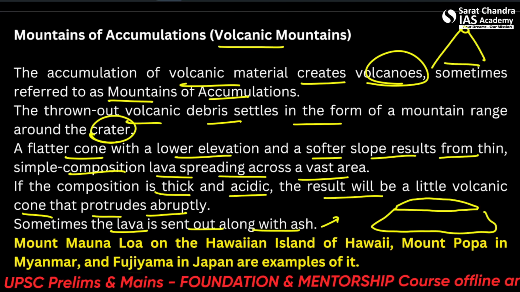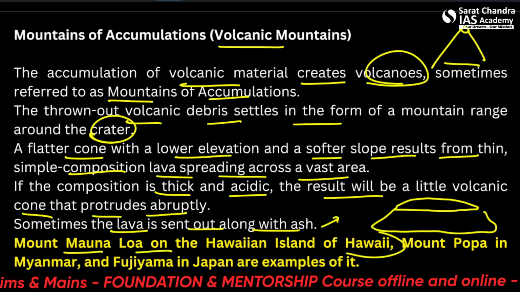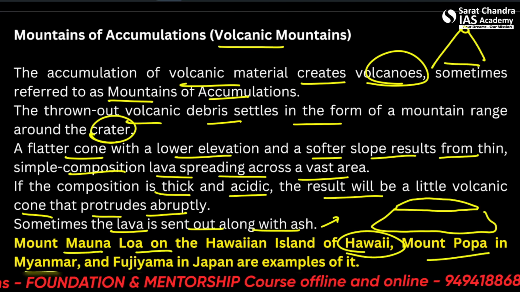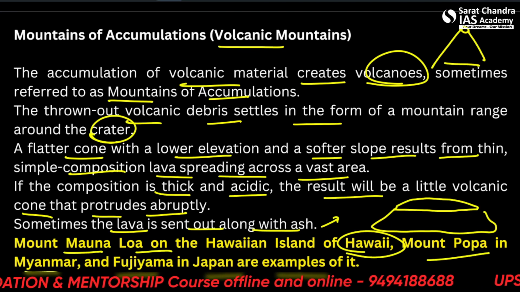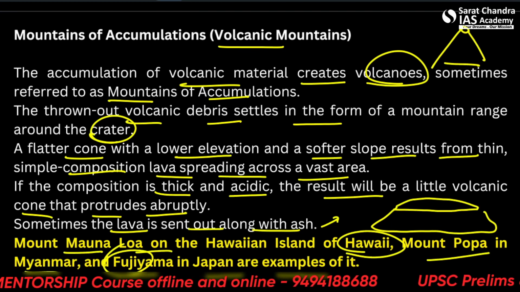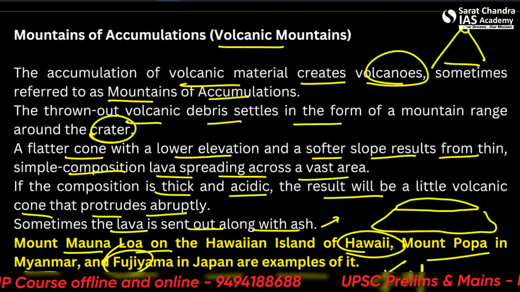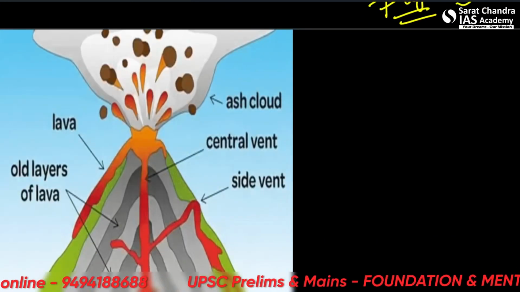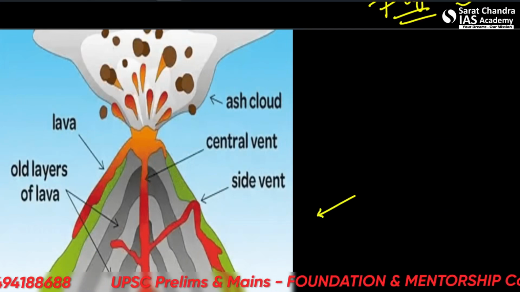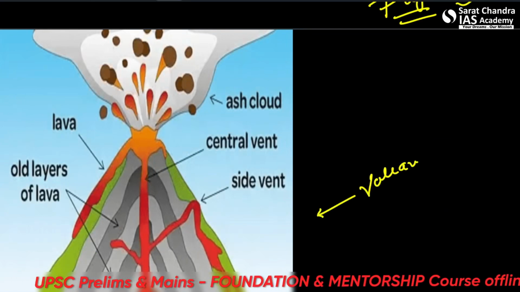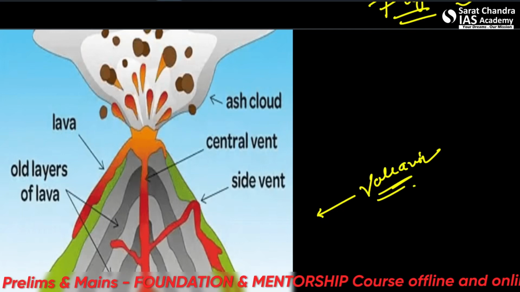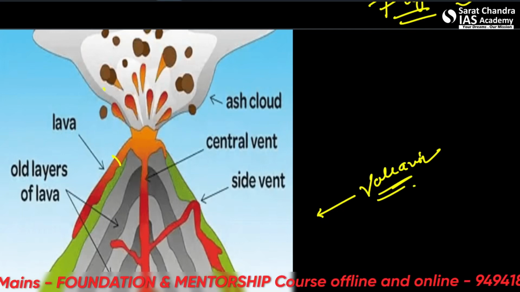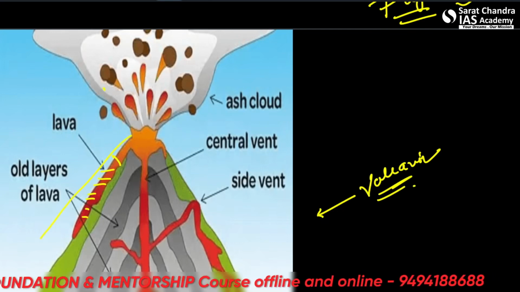Alright. So Mount Mauna Loa in the Hawaiian island of Hawaii, Mount Popa in Myanmar, and Fujiyama in Japan are examples of it. You must have heard of the Fuji. It's a volcano mountain. Alright. So these are the types of volcanic mountains. This ash cloud and lava will solidify and then create a mountain like this.